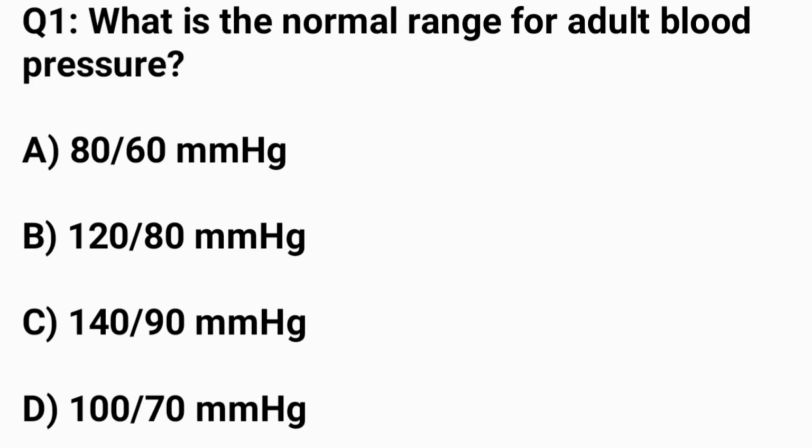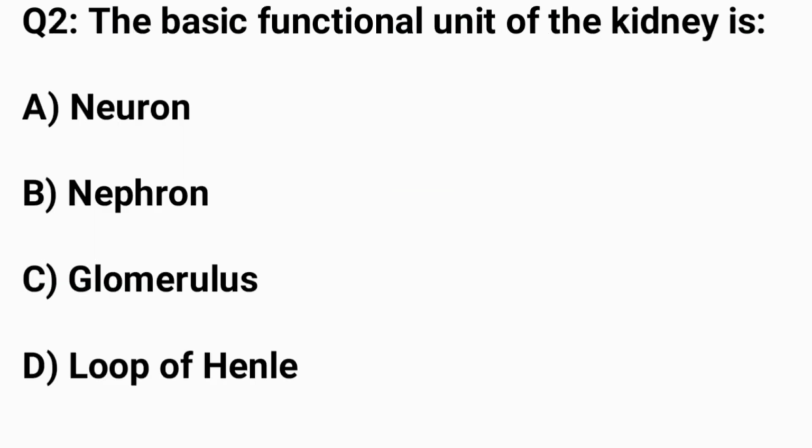Question number 1. What is the normal range for adult blood pressure? The correct answer is option B, 120 over 80 mmHg. Question number 2. The basic functional unit of the kidney is. The correct answer is option B, nephron.